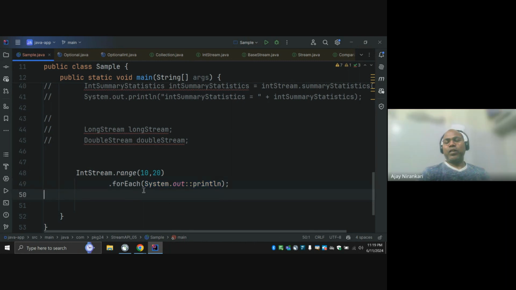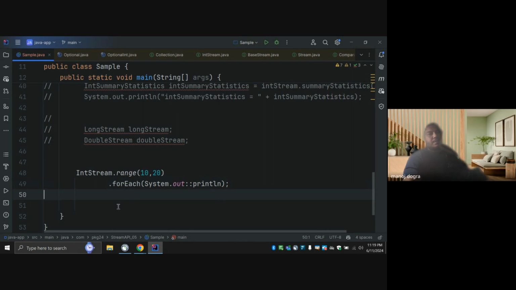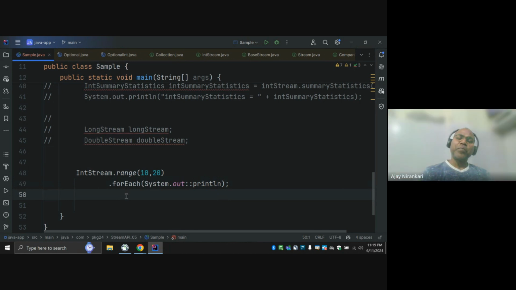Okay, so here, not sure what kind of functional interface we are using inside forEach, but it's a terminal operation. For each, the Java function. So what kind of input are they expecting? Think. What is this input? Yesterday I talked about it. What is this input?